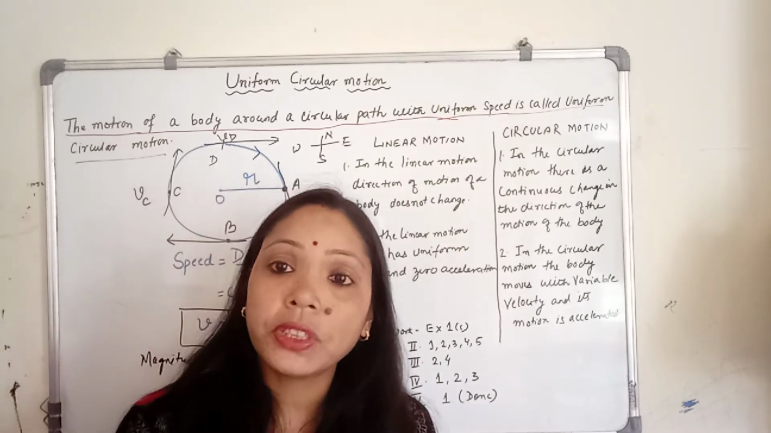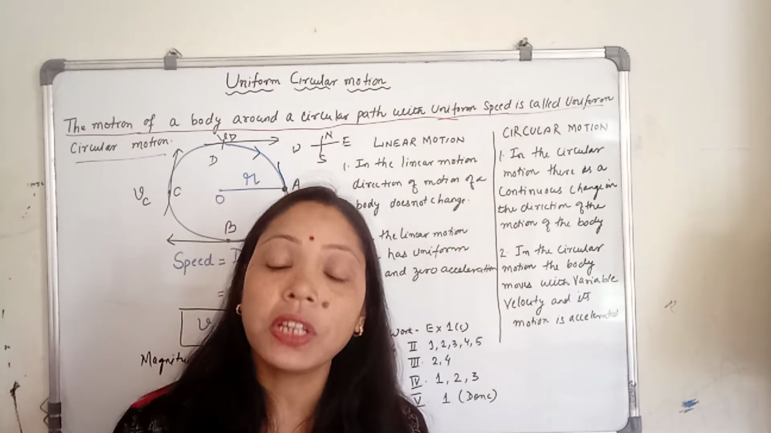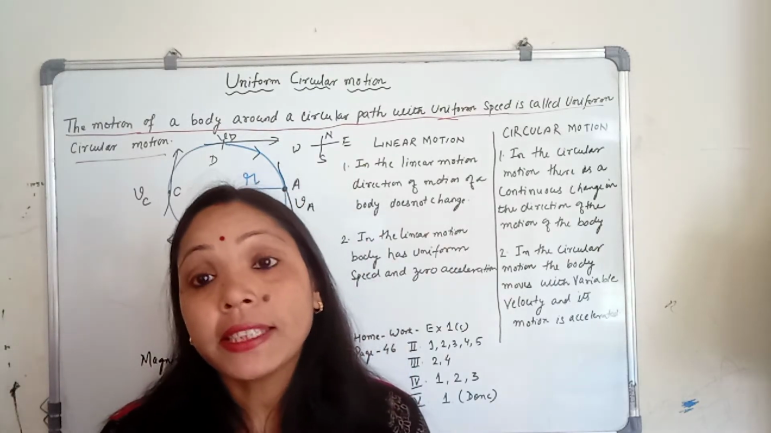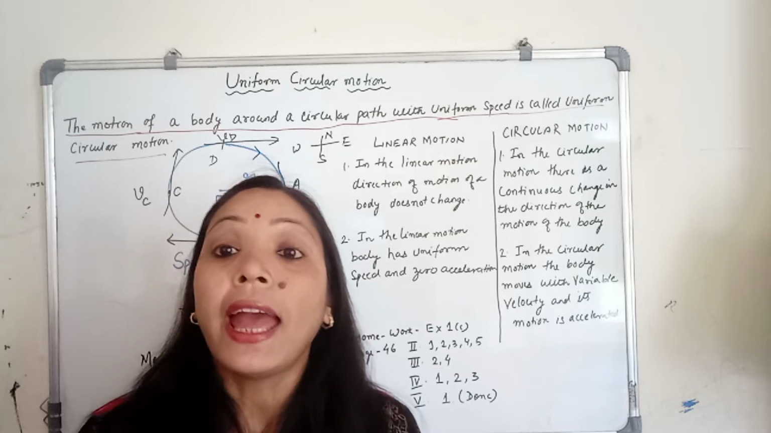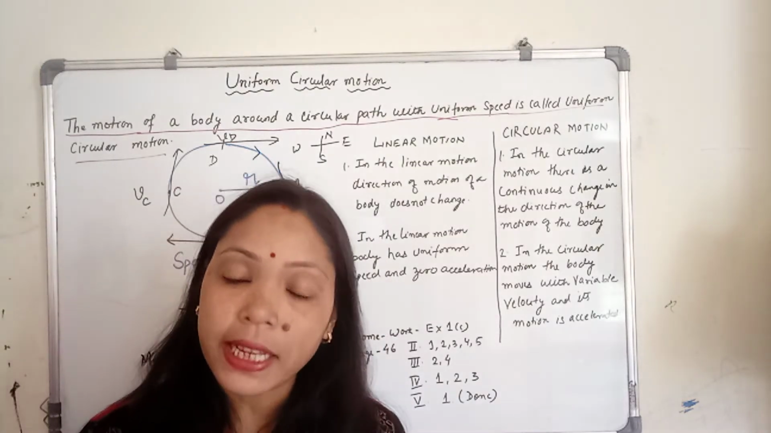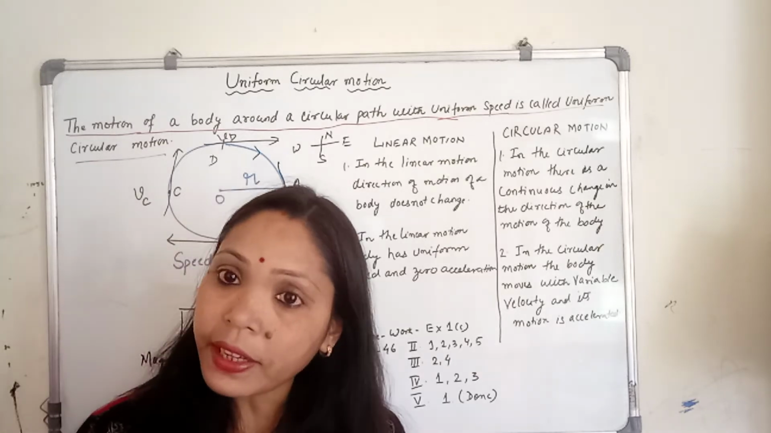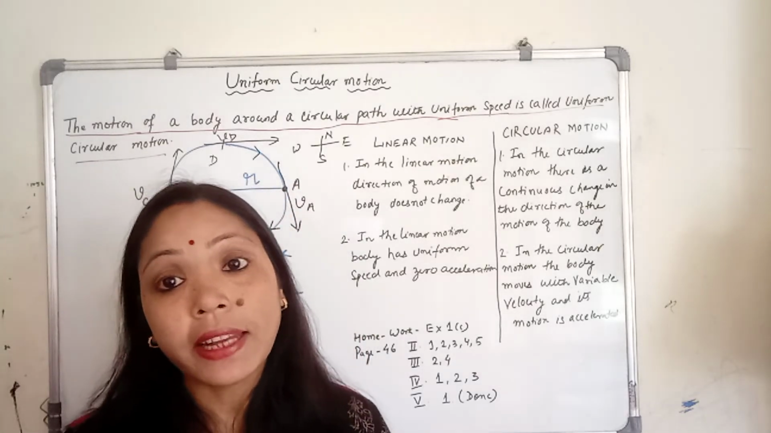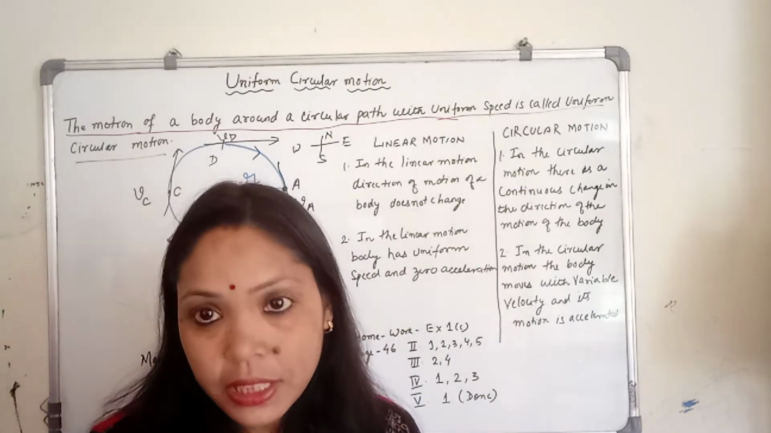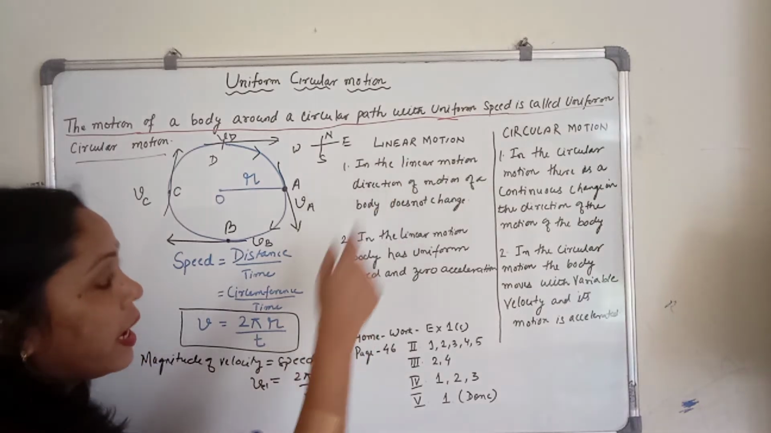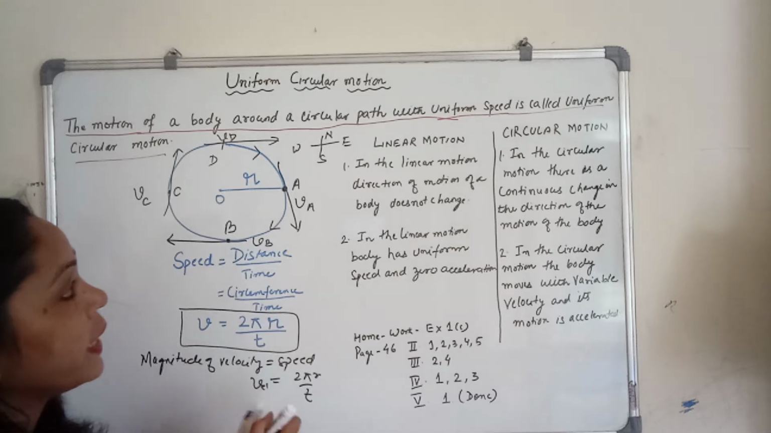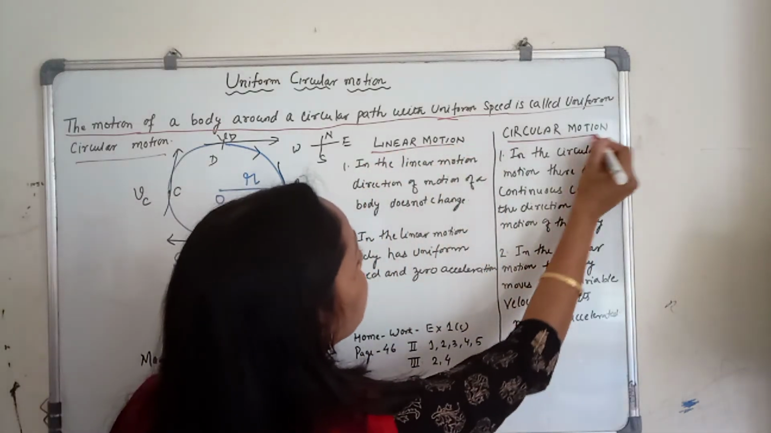Now whenever the direction of the velocity changes continuously, we can say that the motion is accelerated motion. Very, very important. What is accelerated motion? Accelerated motion is the motion where the direction of the velocity changes continuously. So we have certain differences between linear motion and circular motion.